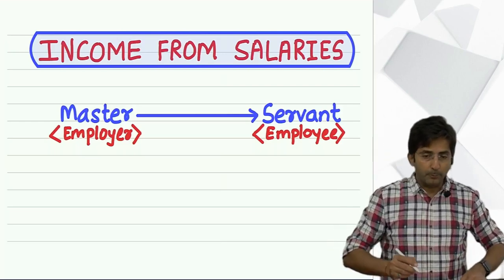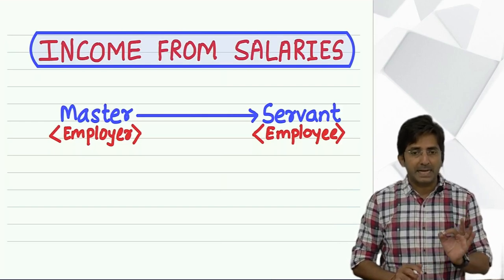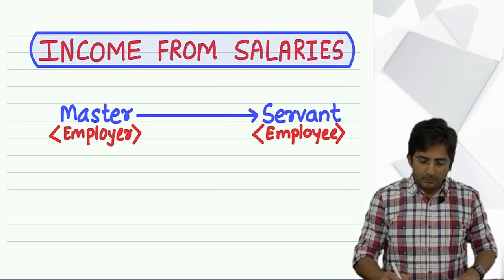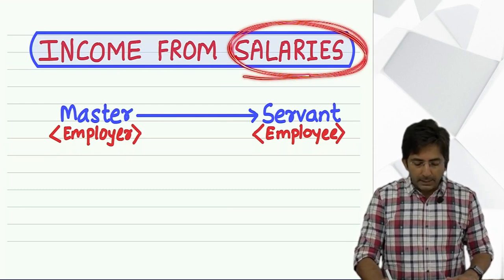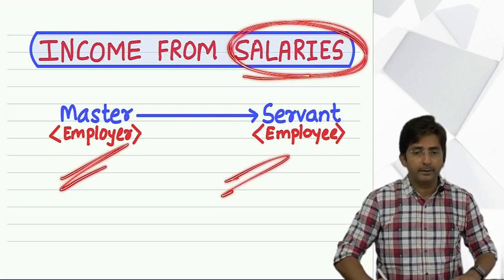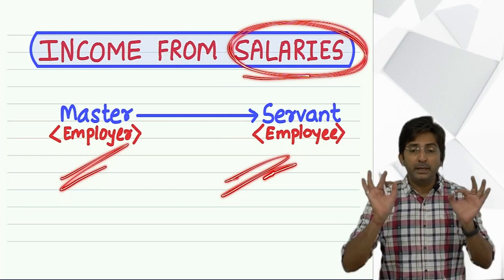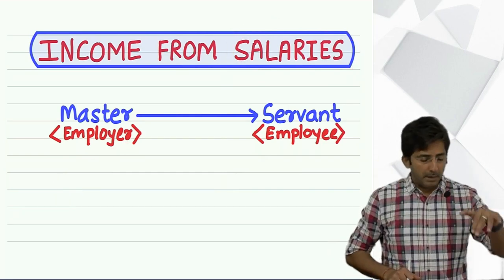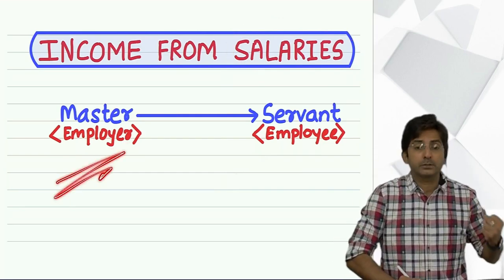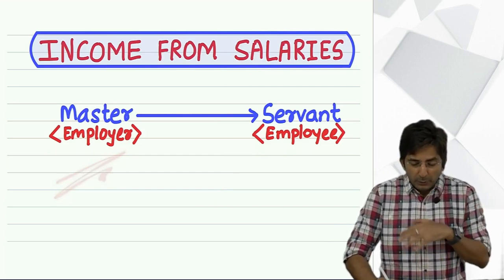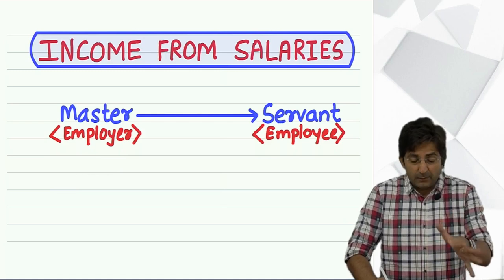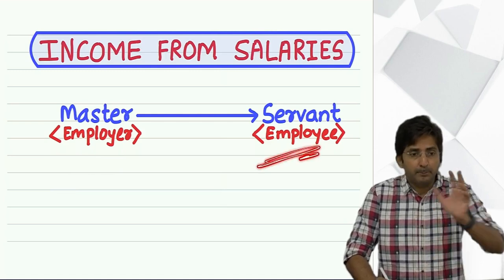Okay, our next topic is income from salaries. Now, you call some income a salary when there is a relationship of master and servant. Master means your boss, we call him the employer. And the one who is doing the job is the servant, we call him the employee.